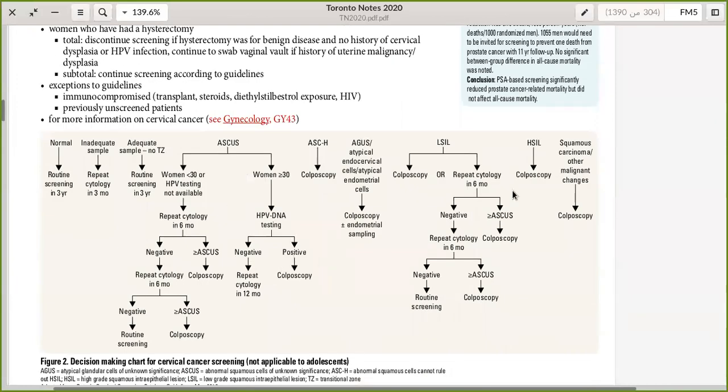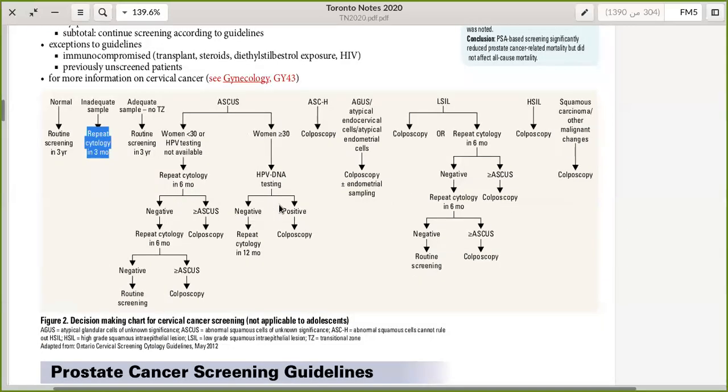All right, so we reached this algorithm, which is very high yield. Usually they ask about ASCUS, which is atypical squamous cells of undetermined significance. They give you a patient who's like 35 years old, tested positive for human papillomavirus, and they ask you what you will do next. So you will choose colposcopy, right? They could also give a patient who has an inadequate sample, and you will choose repeat cytology in 3 months. I'm just mentioning some examples. It's a very high yield algorithm. I really recommend going through this before you go to your test.